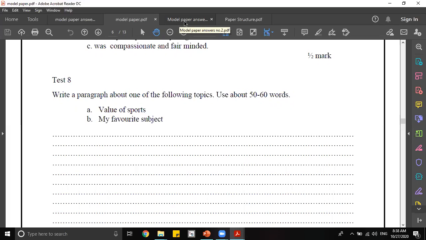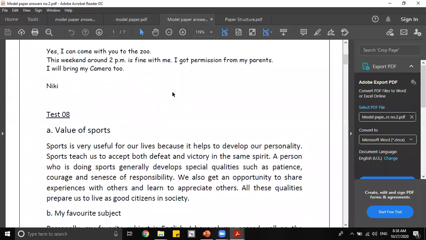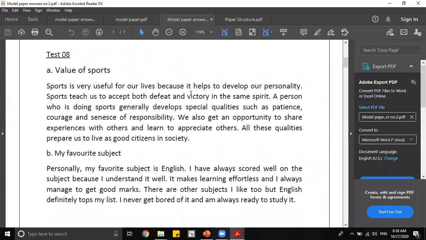You have time. The most important thing is, these are not the topics that you're going to get in the final exam. So you have to be well prepared. How are you going to be well prepared? You have to read a lot and be aware of current topics. So let's read one of the answers and get an idea. I'll choose my favorite subject one.